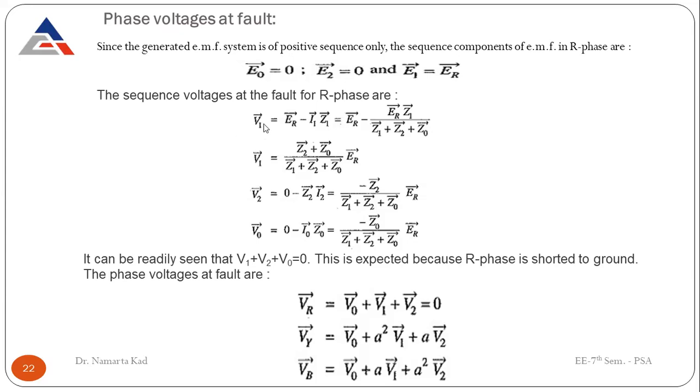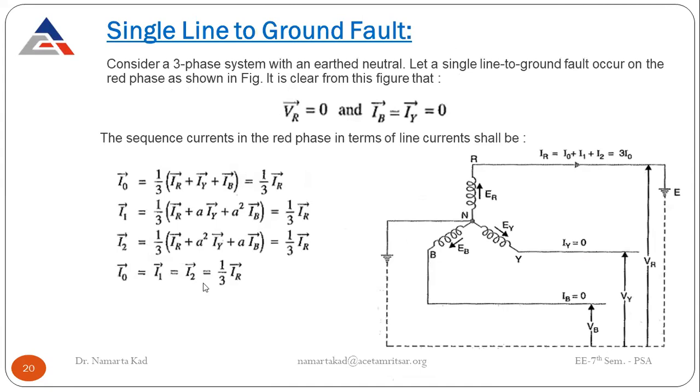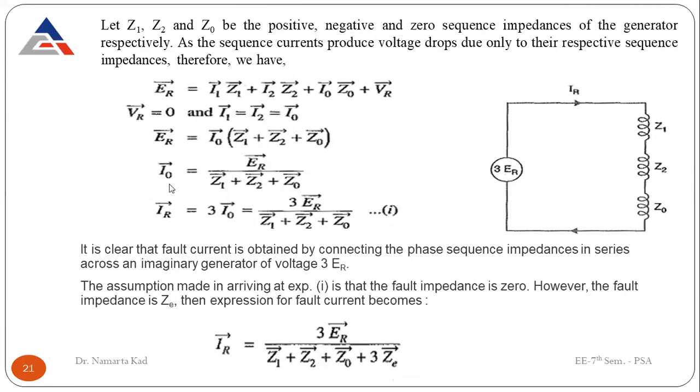Now the different sequence voltages. V1 is equal to ER minus I1 Z1, the generated voltage minus the voltage drop. And what is I1? All these three are equal, and I1 is equal to I0, which is ER divided by Z1 plus Z2 plus Z0.